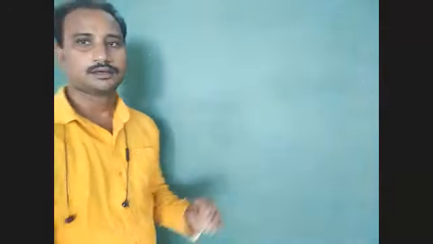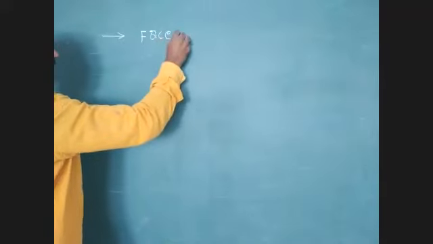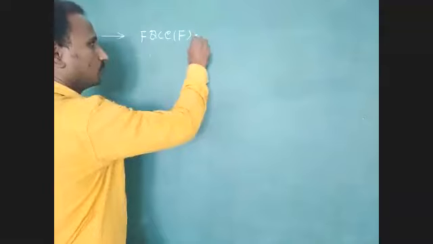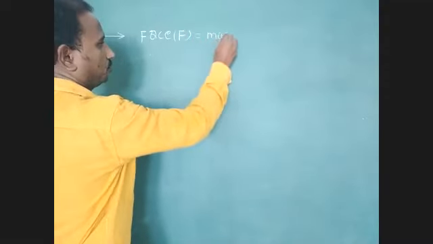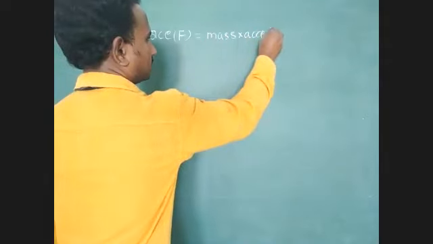Next, we can continue our next derived physical quantity unit. What is that? Acceleration. After that we have to discuss force. Force is denoted by the symbol F. F is equal to mass into acceleration.